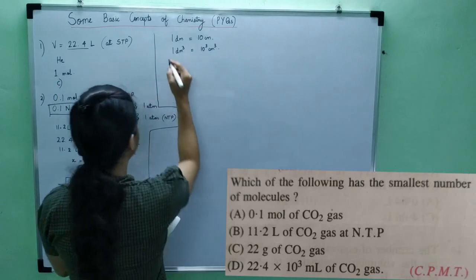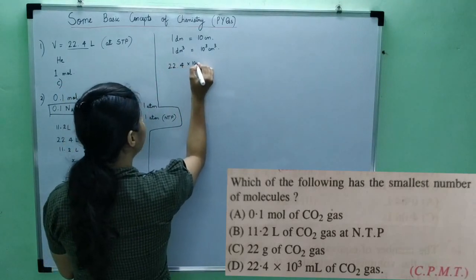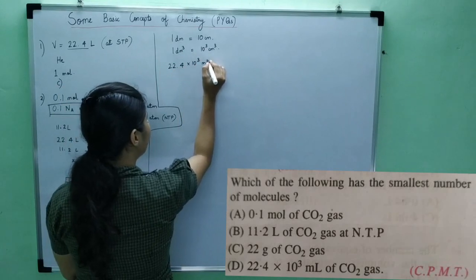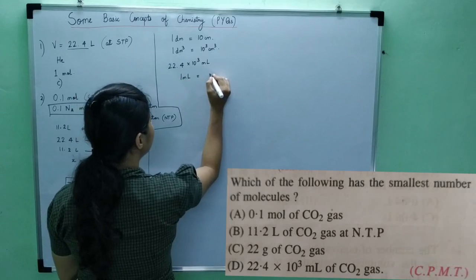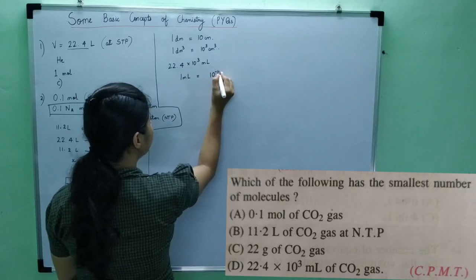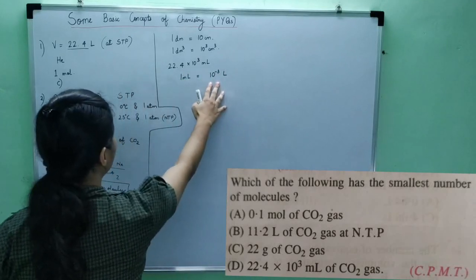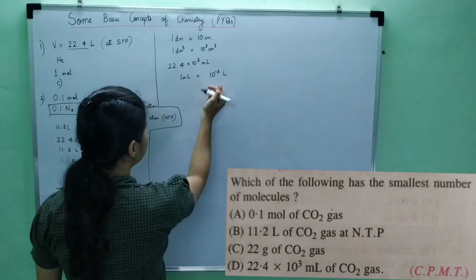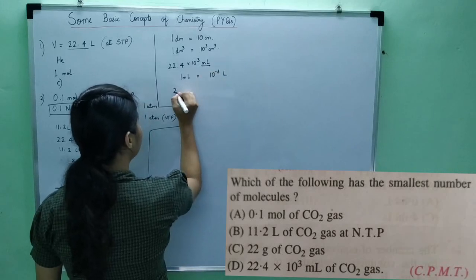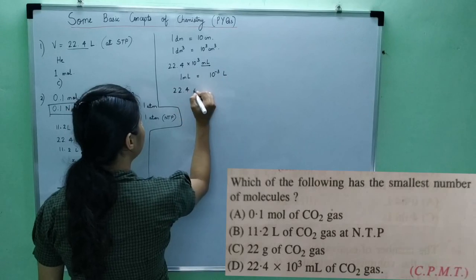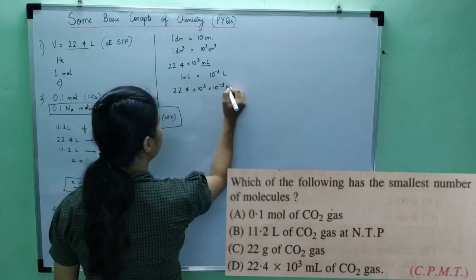Now what I am giving you, 22.4 into 10 to the power 3 ml. Now 1 milliliter is equal to 10 to the power minus 3 of a liter, right? So now what I want is this in liters, okay? So instead of milliliter, I have to substitute liters. So what I'll do, 22.4 into 10 to the power 3 into 10 to the power minus 3 liters.